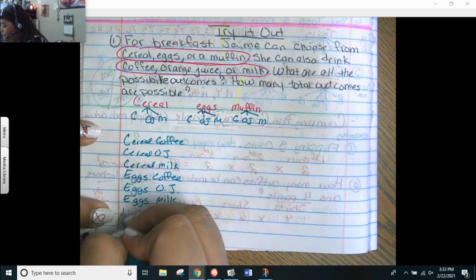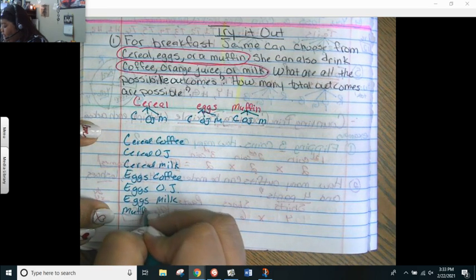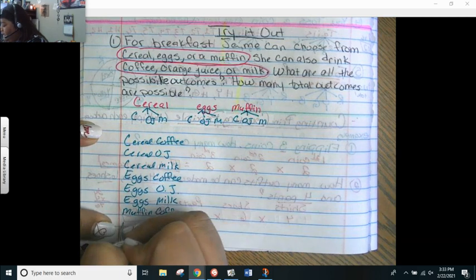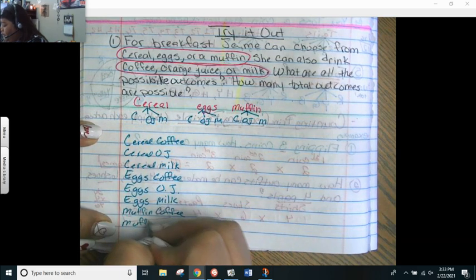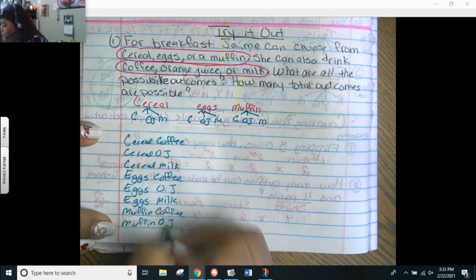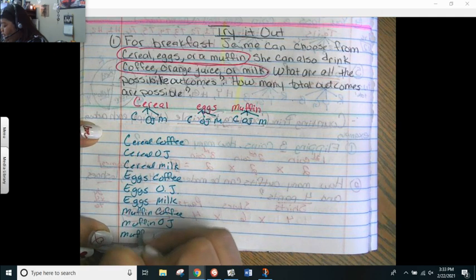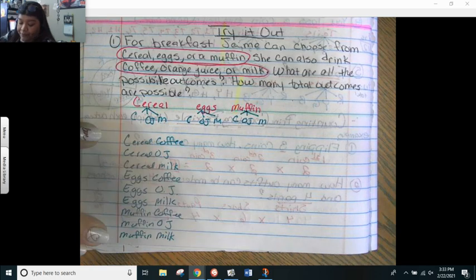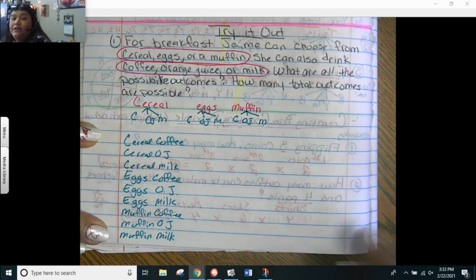And then the muffin. I can have a muffin with coffee, that is my favorite. I can have a muffin with orange juice, or I can have a muffin with milk. So that's just the first one.